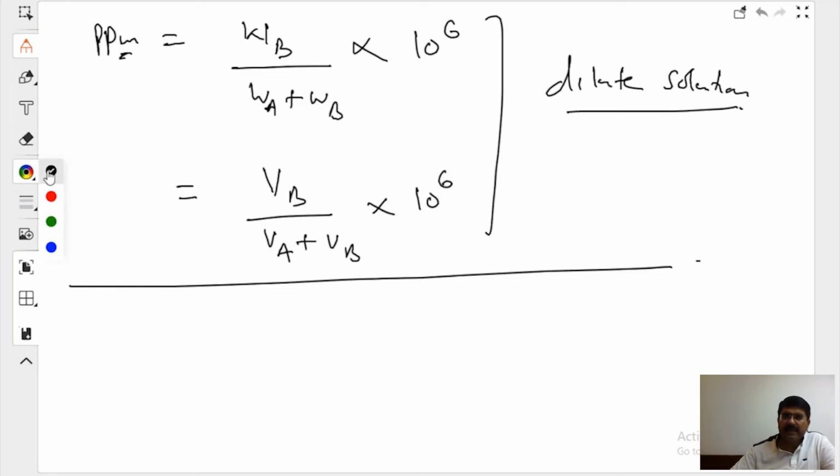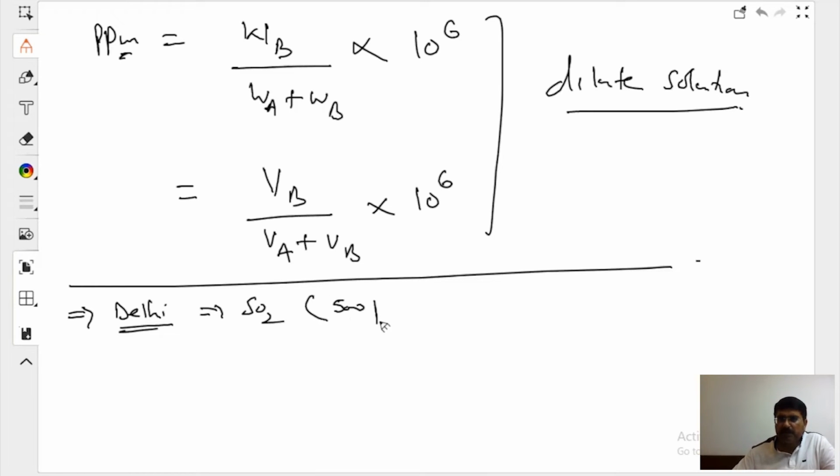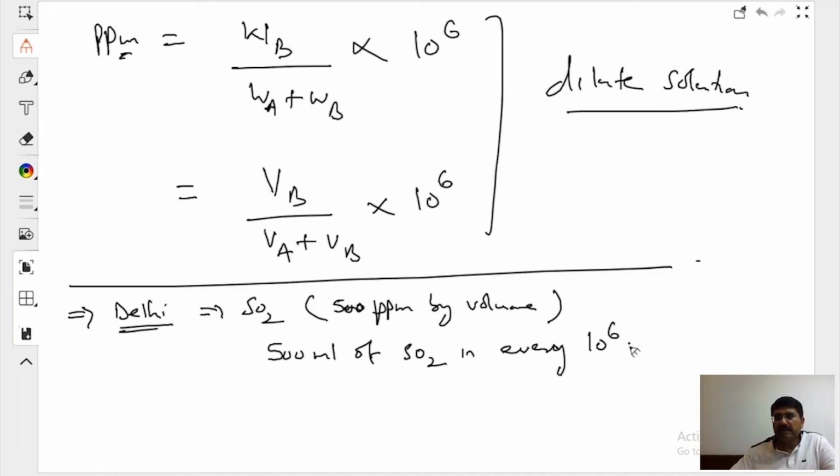Suppose I say that on a particular day, Delhi has SO2 at 500 ppm by volume. What does that mean? That there were 500 milliliters of SO2 in every 10 to the power 6 milliliters of air. You got it? What is this? 500. What is this? 10 to the power 6.